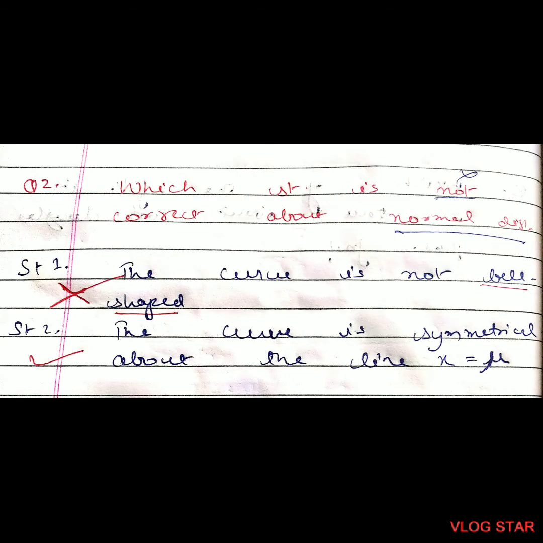Which statement is not correct about normal distribution? As we know, normal distribution is a bell-shaped curve. First statement says the curve is not bell-shaped, so this is incorrect. Second one is correct. It says the curve is symmetrical about the line z is equal to mu. Normal distribution is a symmetrical curve. So second one is right.